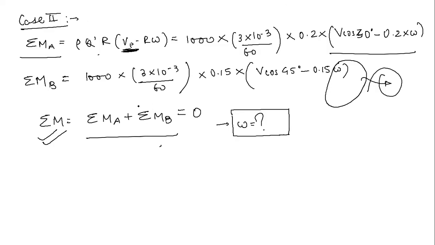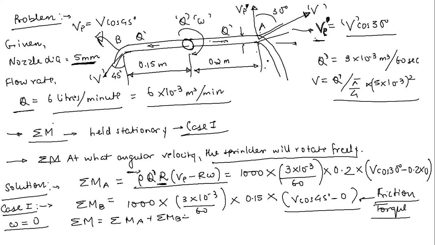Now if you see your second edition, I believe that there is a mistake. This numerical problem is solved there, but I believe the author has taken a minus sign, which is not correct. So just make that sign a plus sign there. The minus sign will be the case when this nozzle is in the opposite direction.